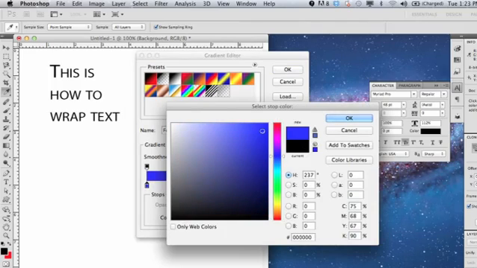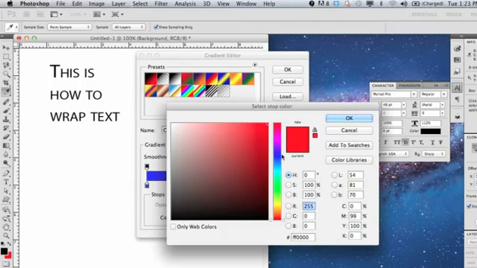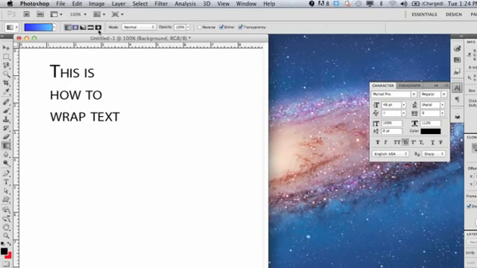So let's say we start with blue, and we want to go to a lighter blue. So we'll choose this box, select the color again, and just choose somewhere down here. That's more teal. Let's go like here. That's good. Okay, so now you can see we have this gradient that's formed here. You can adjust the smoothness. We have good smoothness in there. We'll click OK. The type of gradient that you'd like to create is there.